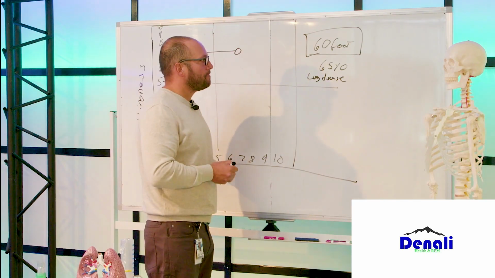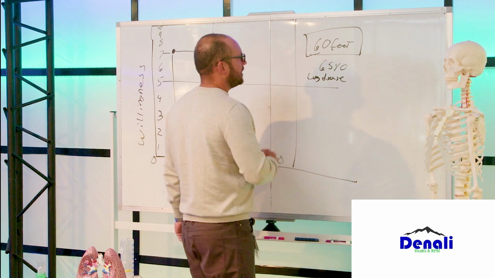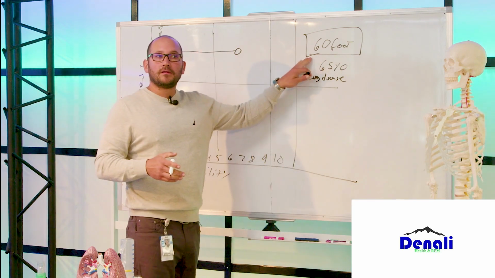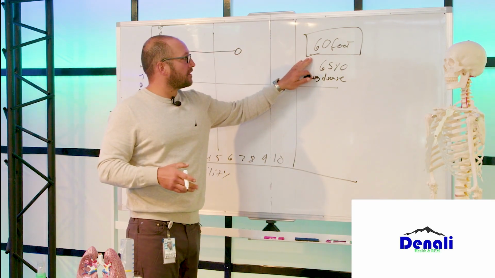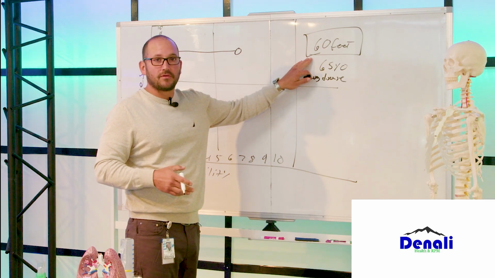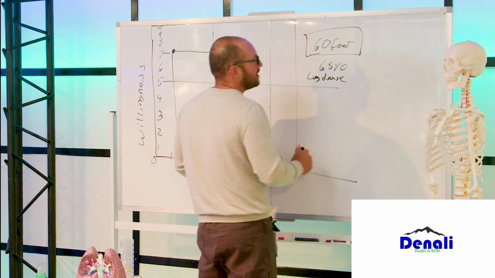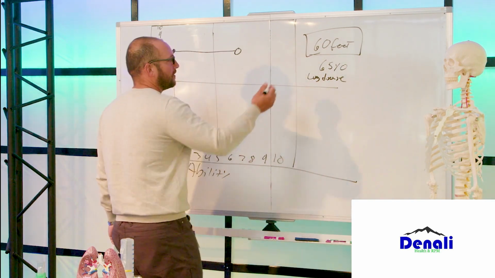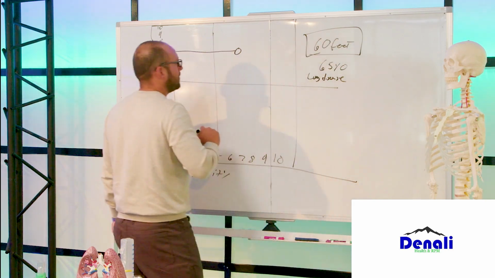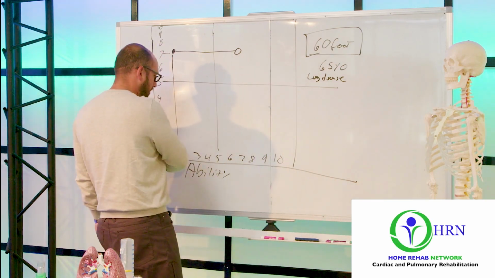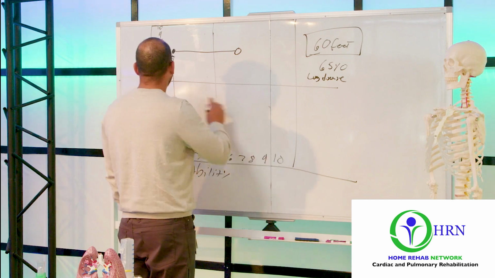We need a goal. So let's take the current standard as the current status of the person's walk. Let's take 60 feet. So what's the ability here? Their willingness is already at a 7.